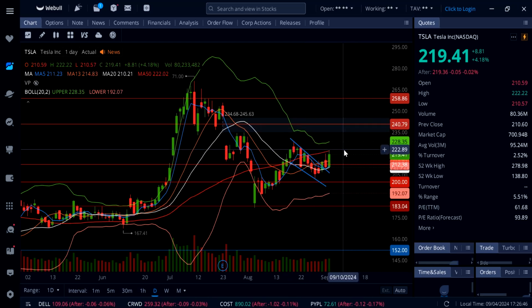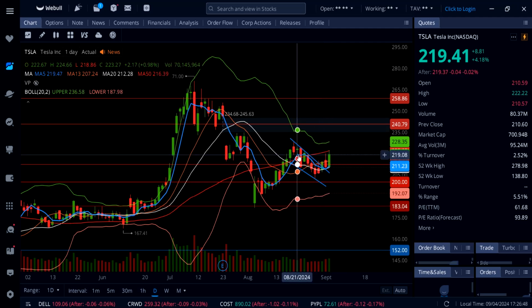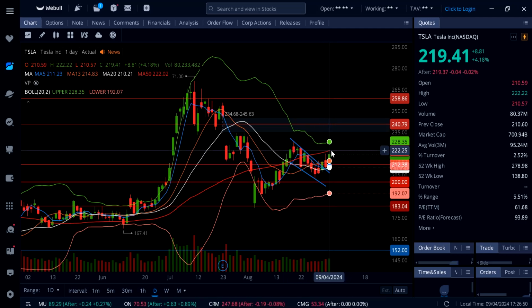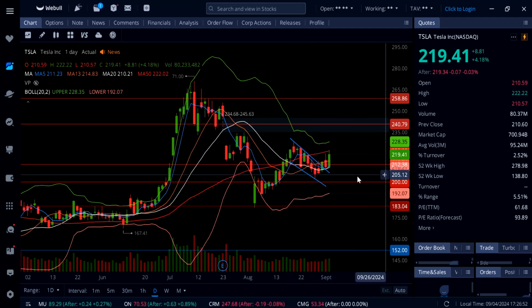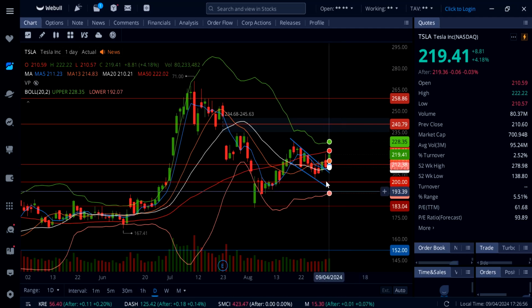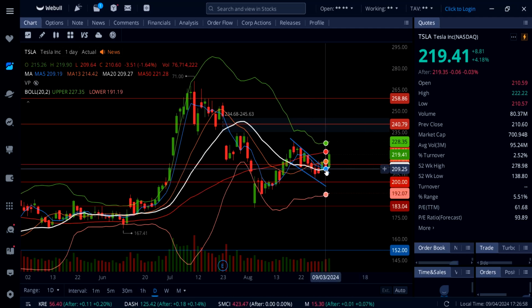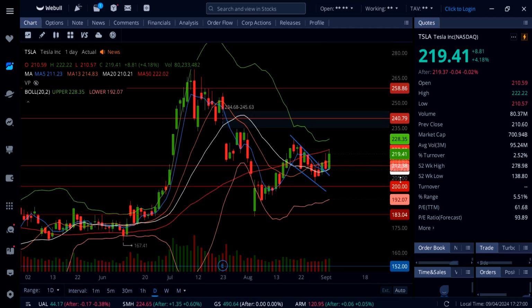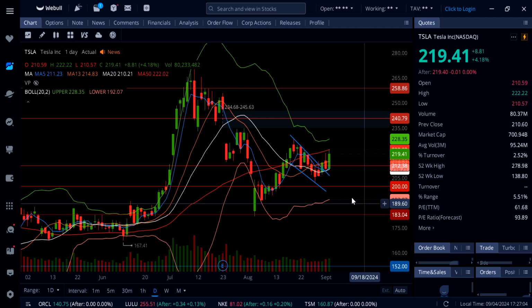Under 222, this could also be a lower high, and if this thing cannot break, then watch out for the support down here, 214 and then 212. Under that, we also have the 5-day or 20-day moving average right here, this white line at 210, and then this thing can come down even more, possibly down to even 200.